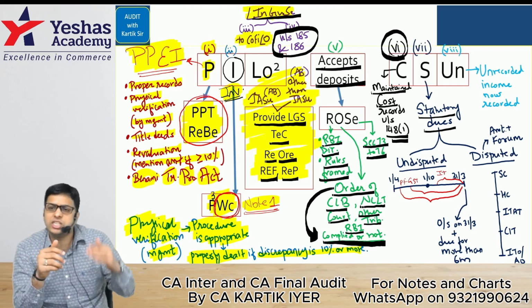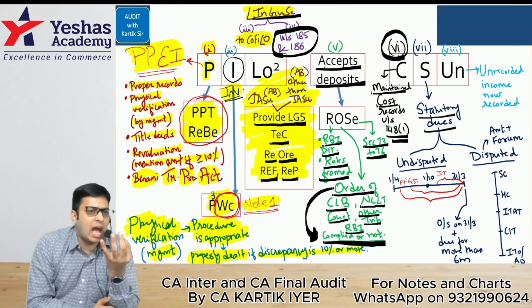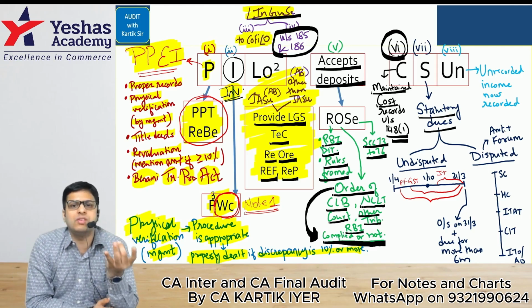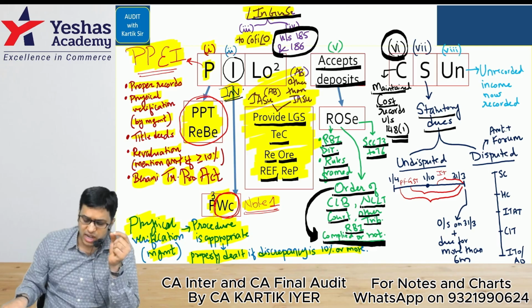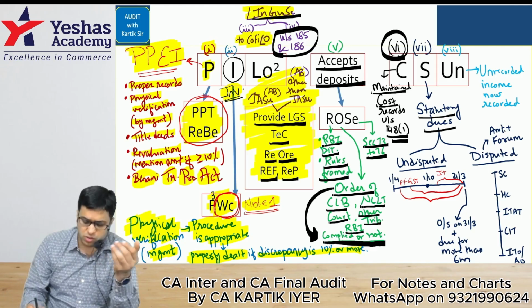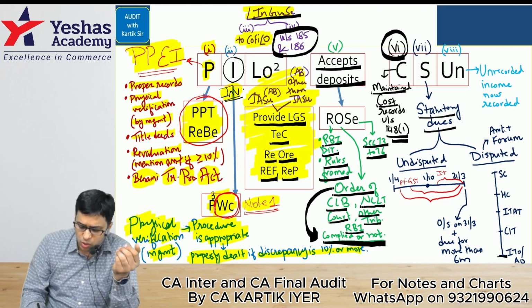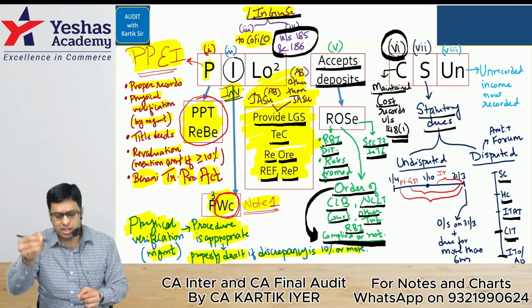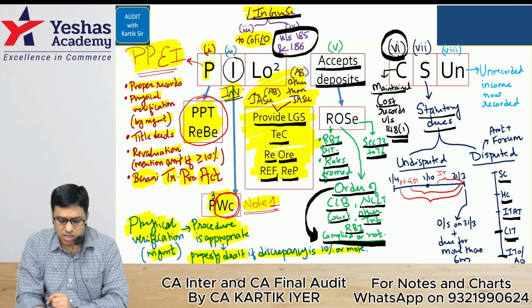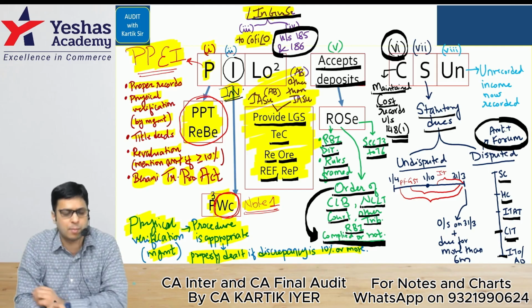Second, the amount is disputed. Then the auditor will mention the amount of dispute and the forum where the dispute is pending. Where is the dispute exactly pending, with which authority? In this case, we had taken the example of income tax authority. So we had done ITO or AO, CIT, Commissioner of Income Tax Appellate Tribunal, High Court, Supreme Court. Where the income tax matter is pending, the auditor can mention here. He has to mention the amount and the forum where the dispute is pending.